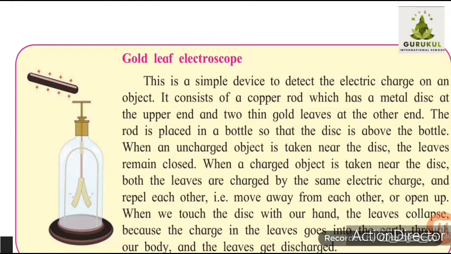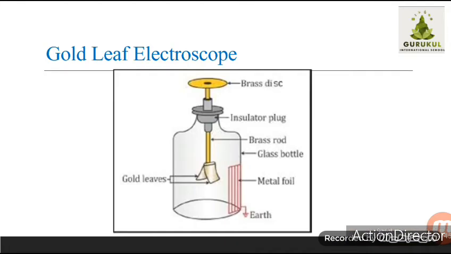Means if any object is given to you and you want to find out whether this object is electrically charged or not, then this is the device which is used to detect the charge on an object. Now in the given slide, I have shown you one diagram which is labeled, correct?